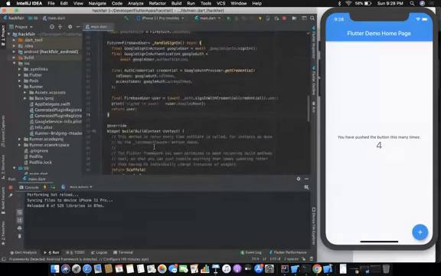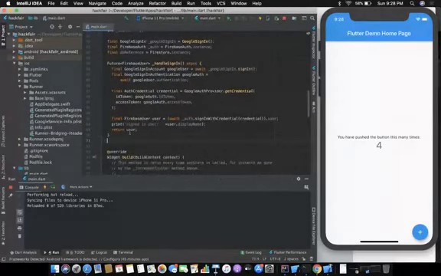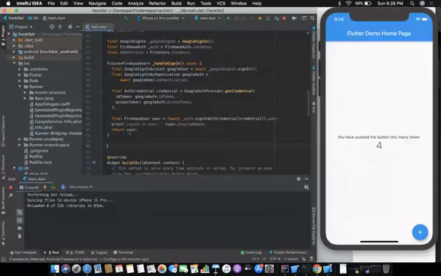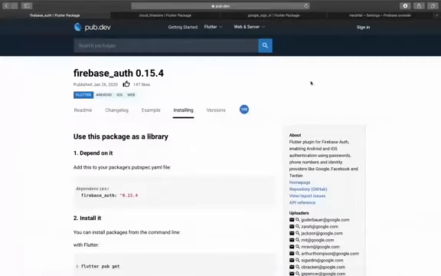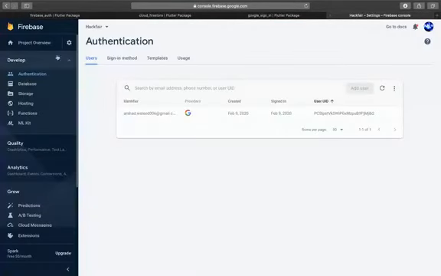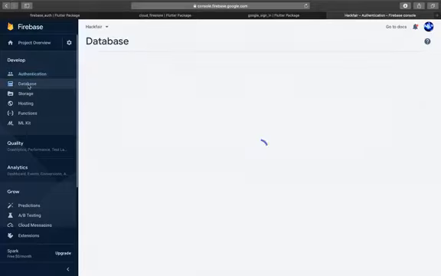For now, we should create another function which will store some data to our database. For the database part, you need to go here to the database section. I have already created a database.